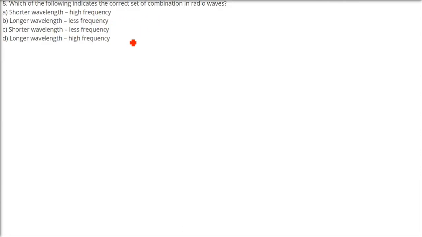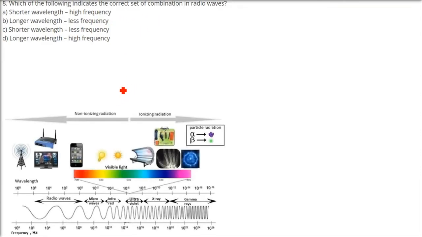UV, X and gamma we cannot use, because the frequency is also very less, and the lambda cannot be used for that. Which of the following indicates the correct set of combination of radio waves? So it's quite clear, because we have discussed the spectrum. Radio waves, very high wavelength and very low frequency. Wavelength is too much, so too much means longer wavelength and less frequency. So the answer is B.